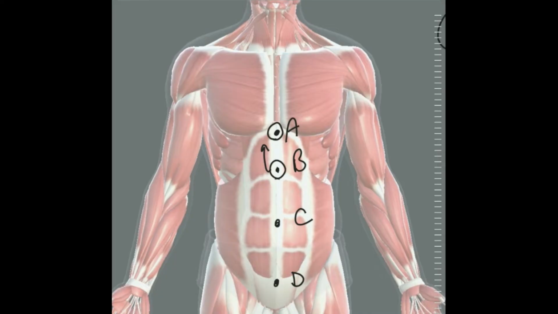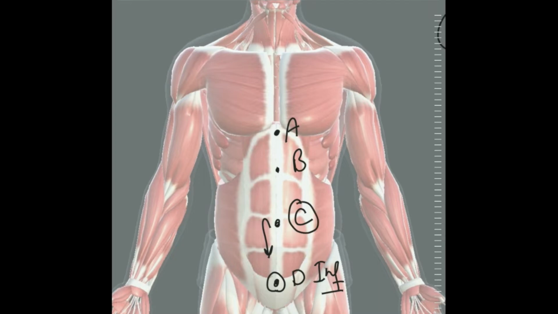If we want to label structure B superior, we have to quote a reference and the reference can be structure C. B is superior to C. If we want to label structure C as a superior structure, we have to quote a reference and the reference can be structure D. Now if we want to label D an inferior structure, we have to quote a reference and the reference can be structure C.